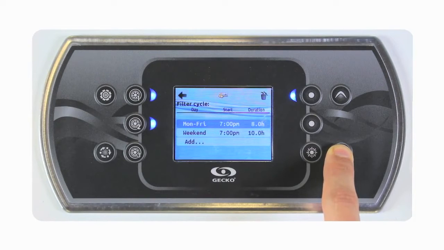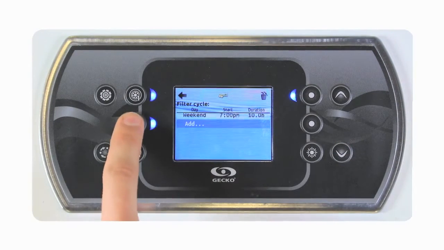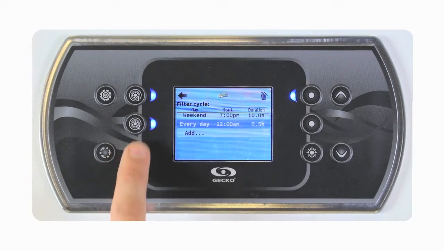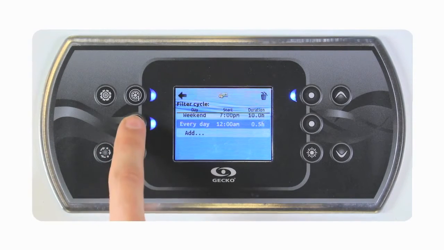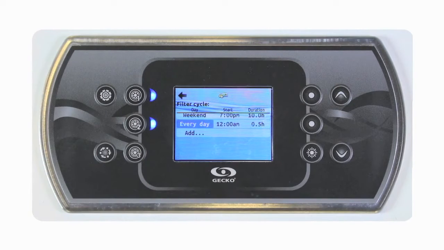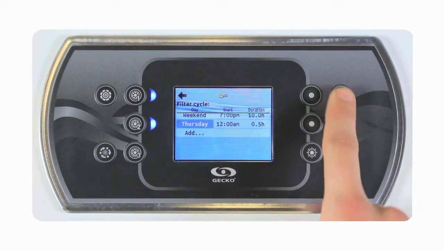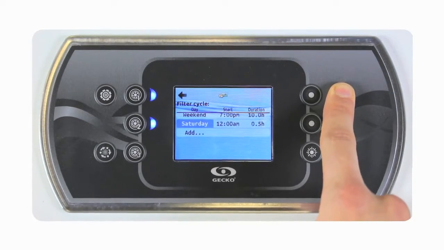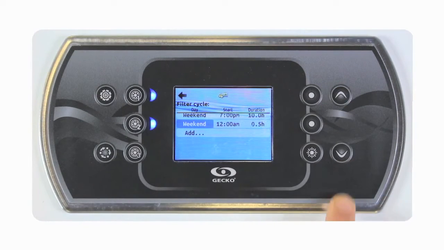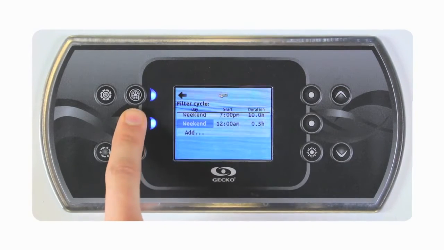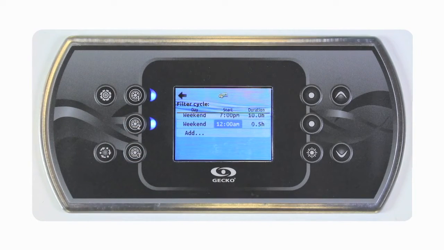If we want to add a filter cycle instead of modifying one, simply put the cursor on Add and click on the Select button. Once again, the first things to select are the occurrences. Click on Select again to change the start time.